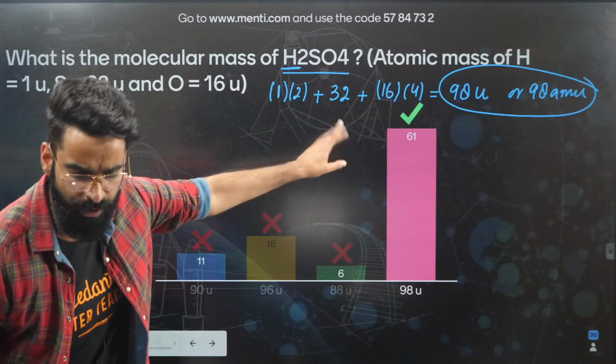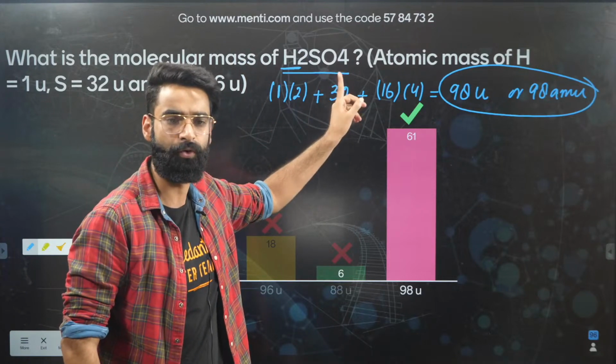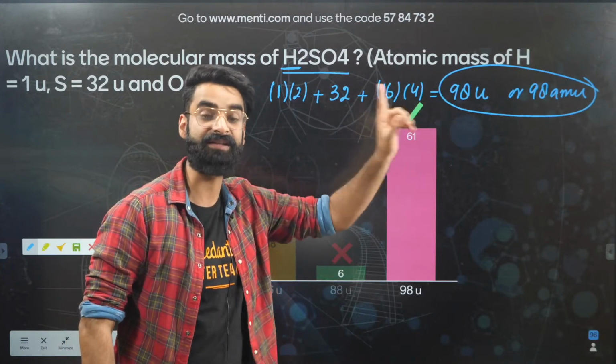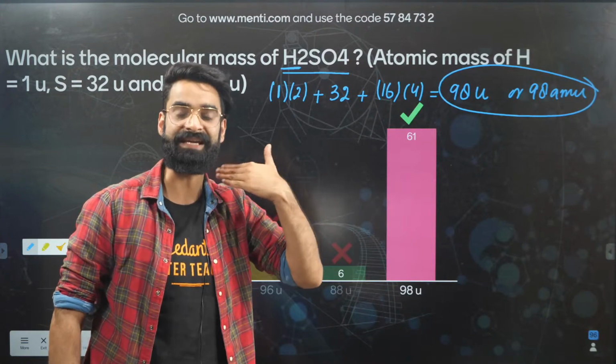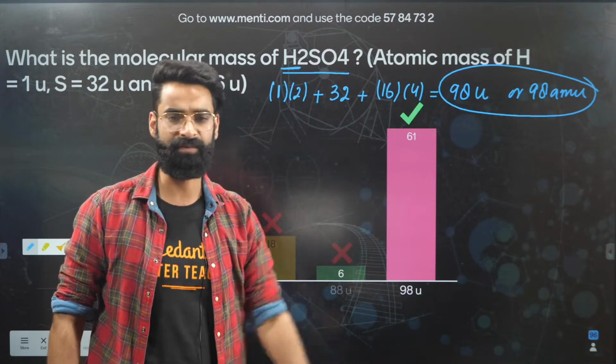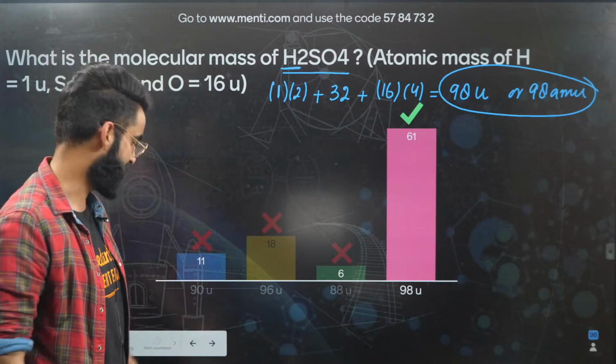This is the mass of one molecule of H2SO4. Or I can say one molecule of H2SO4 is 98 times heavier than 1 AMU. Or one molecule of H2SO4 is 98 times heavier than 1/12 of the mass of a carbon-12 atom. Wonderful, guys.